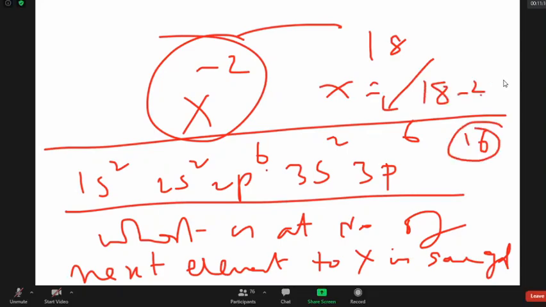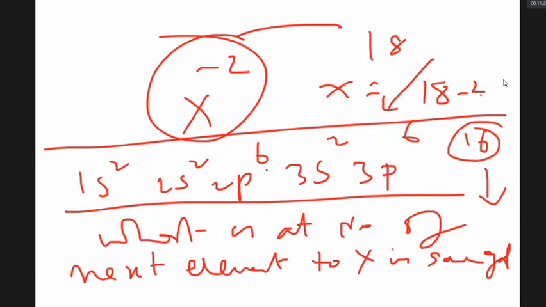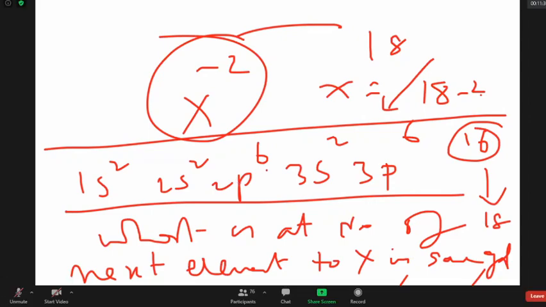Now you want to know atomic number of an element next to 16. Next to 16 is obtained by adding what? 18. That is 34. Got the answer? Hello? Selenium. Try next model.